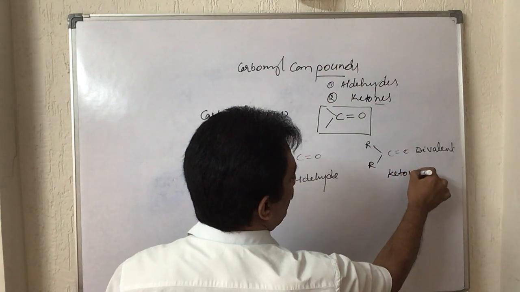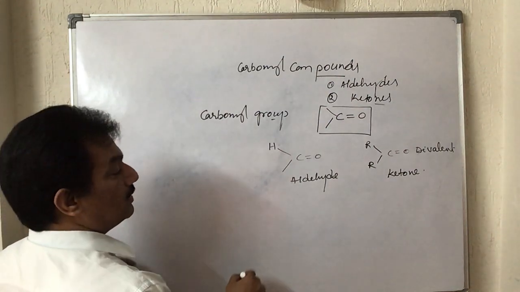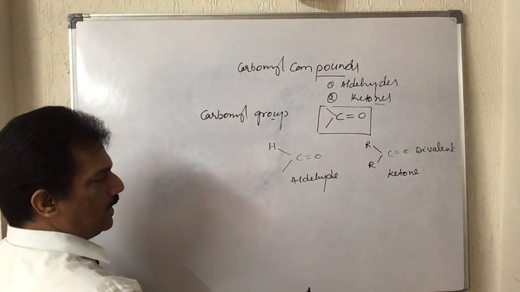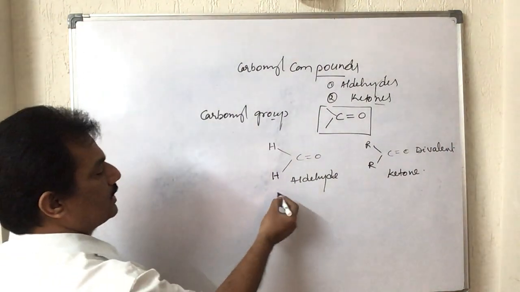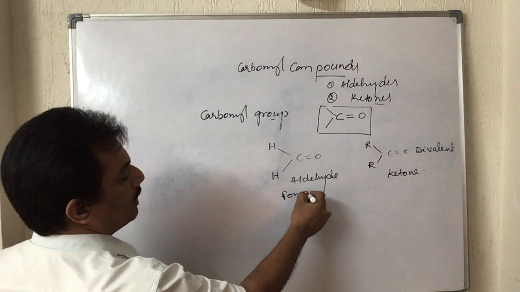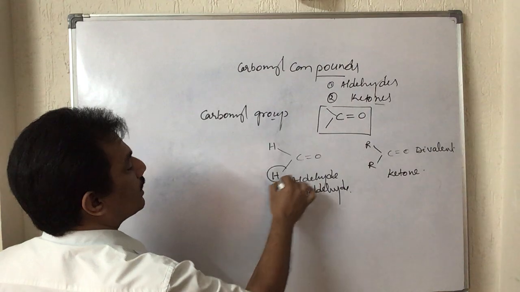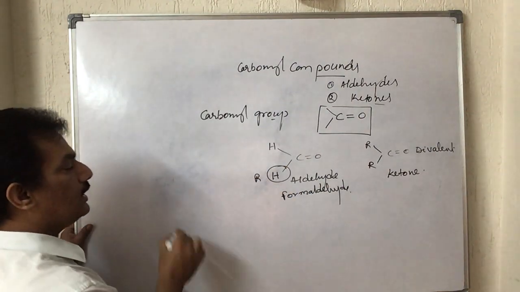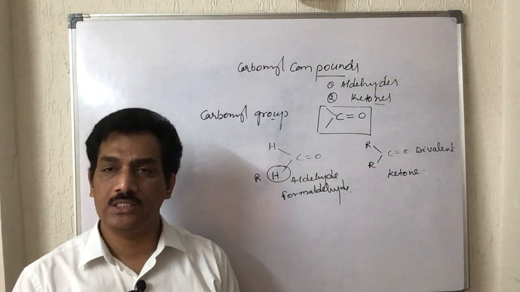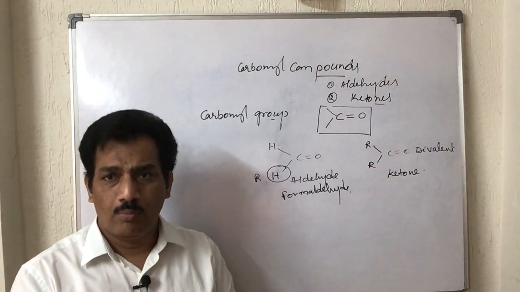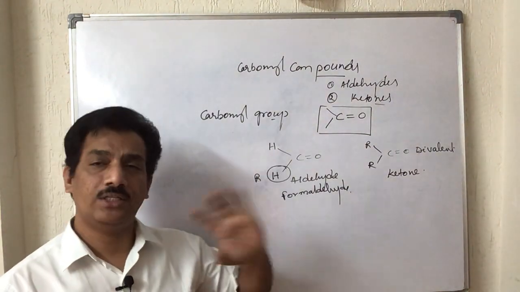keto group, ketone. And here we have one aldehyde, the first member of the aldehyde group, where the other valency is also bonded with hydrogen, then it is nothing but formaldehyde. Just you remember, it is the first member of the aldehydes, and in general if we consider this as R, that is aldehydes. So simply we can say that both the valencies may not be bonded with hydrogen, but one of the valencies should always be bonded with hydrogen, then it is aldehyde.